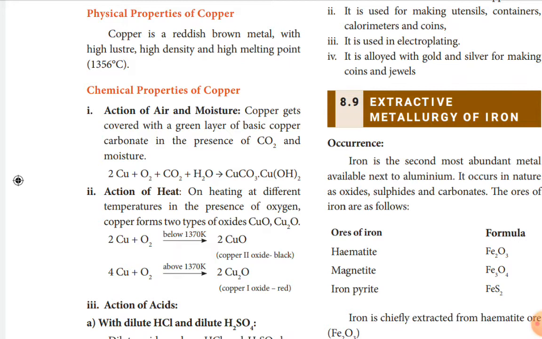The equation is 2 moles of copper plus oxygen plus carbon dioxide plus water gives copper carbonate with copper hydroxide. This is basic copper carbonate, copper hydroxide. So this is the reaction for the formation of basic copper carbonate with a green color layer. This is a type of corrosion that takes place in the copper vessel.